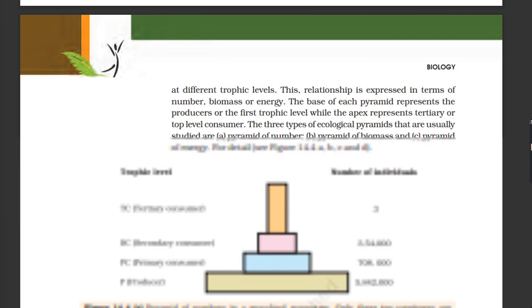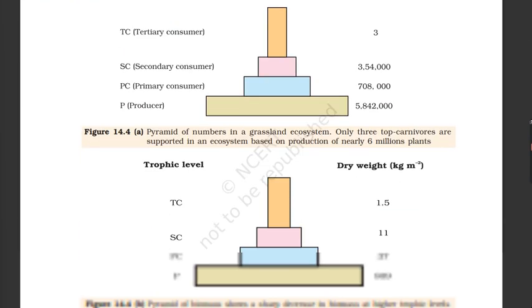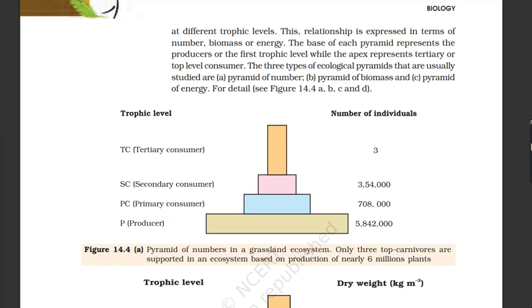The base of each pyramid represents the producers or the first trophic level, while the apex represents the tertiary or top-level consumer. The three types of ecological pyramids that are usually studied are A. Pyramid of number, B. Pyramid of biomass, and C. Pyramid of energy. For detail, see figure 14.4a, b, c, and d.